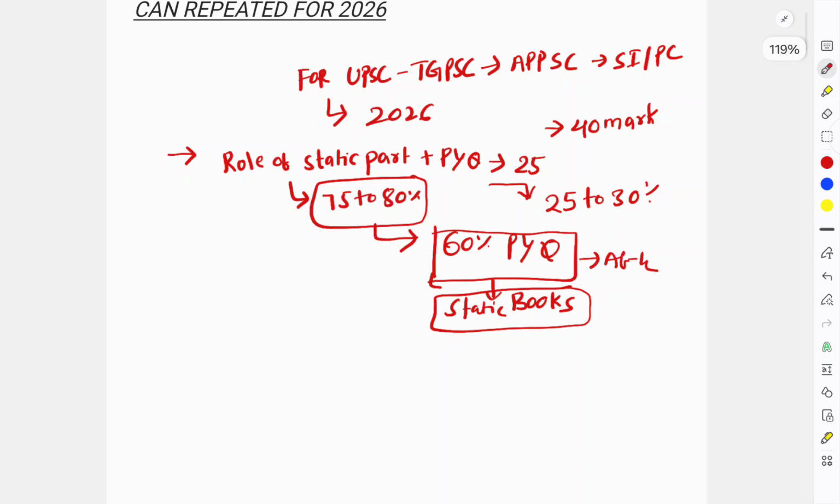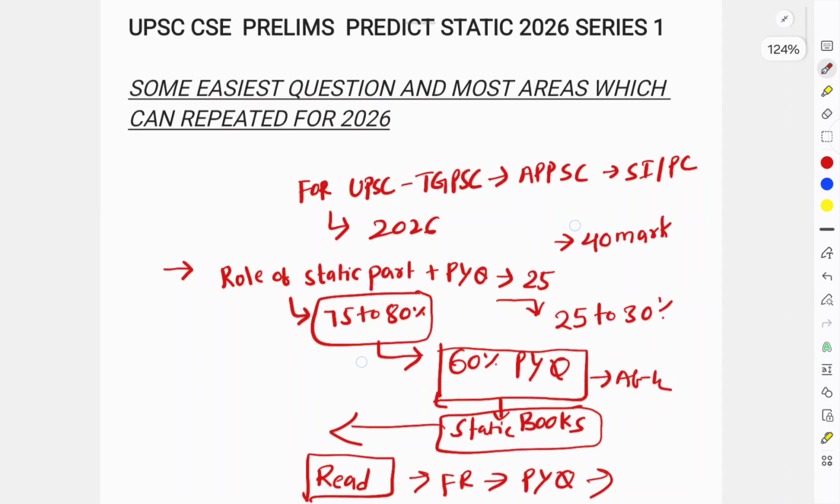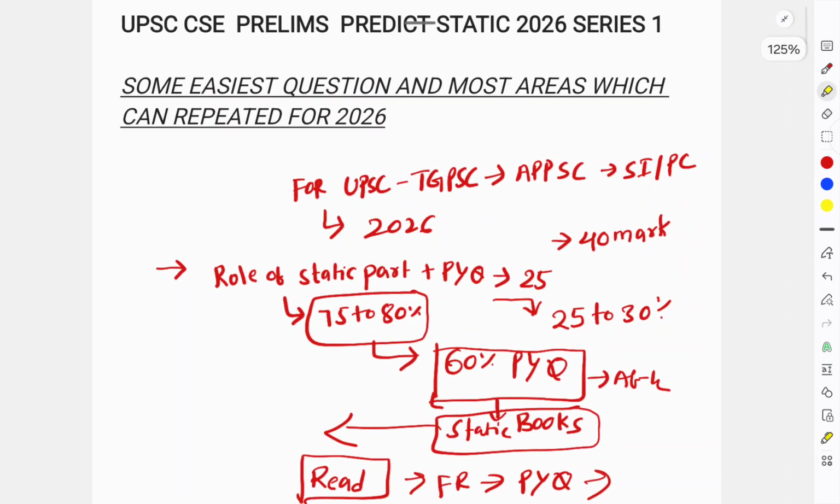So for that, let's say polity you are studying, just go and read the MCQs on a particular topic. Let's say if you are studying fundamental rights, see the PYQs on fundamental rights, then go for the chapter and do it in the same way. After completion, for every chapter you have to do it in this sense, so that you can score very good marks and you understand which question to be solved and which question not to be solved.